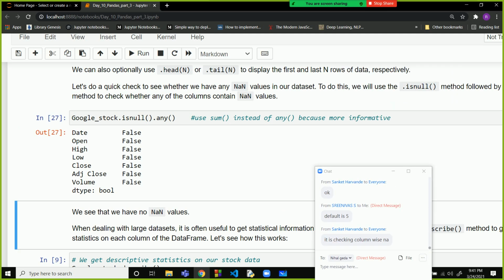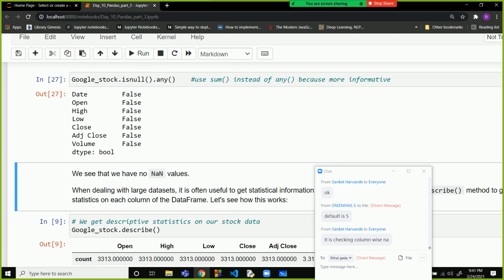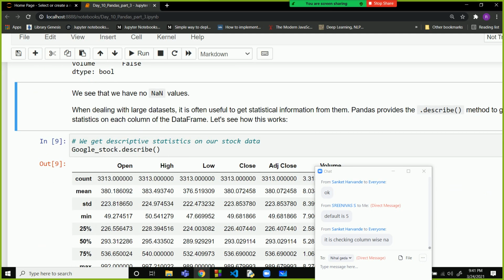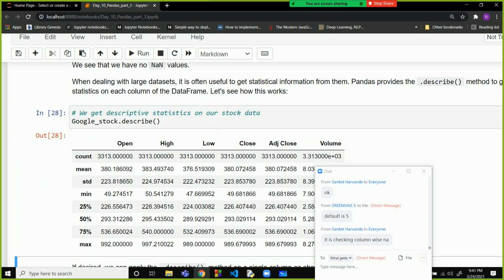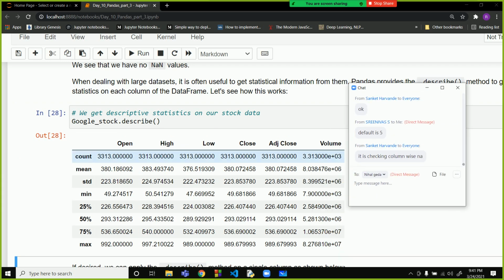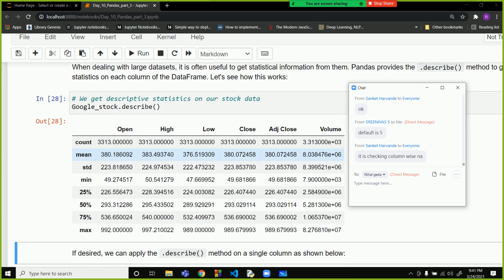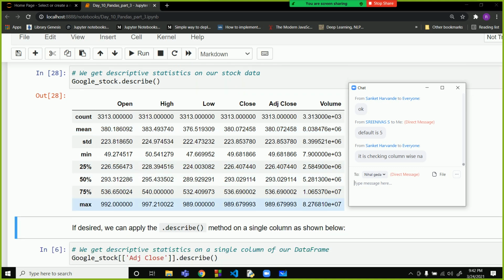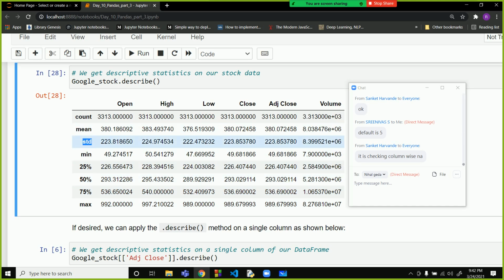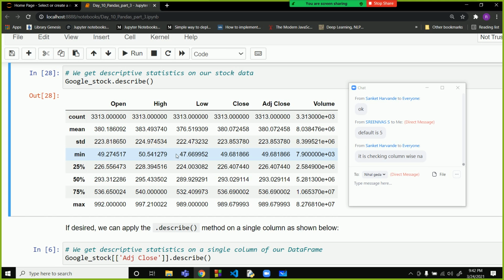Now the describe command. So what is the use of the describe command? When we were studying about numpy, we had seen that we can find out the max, 75%, 50%, mean, min, standard deviation, count, all these values, by using different commands.